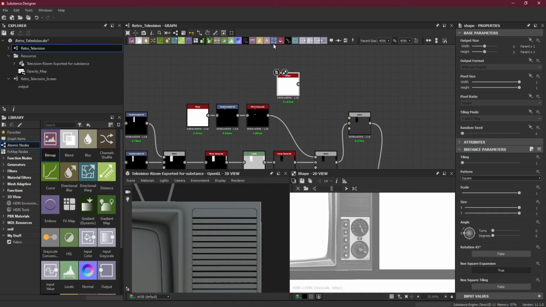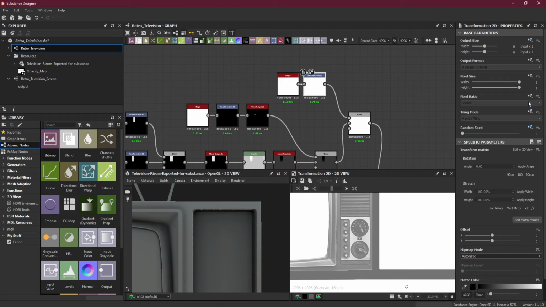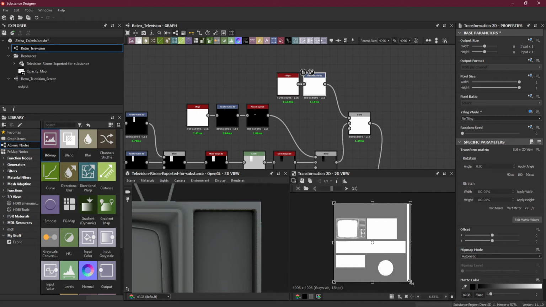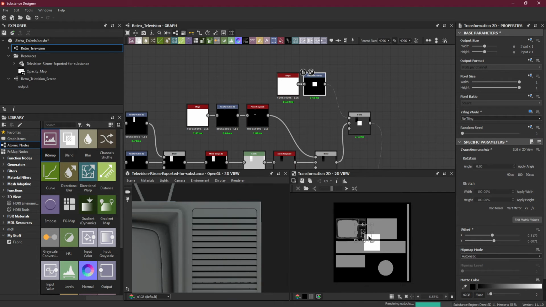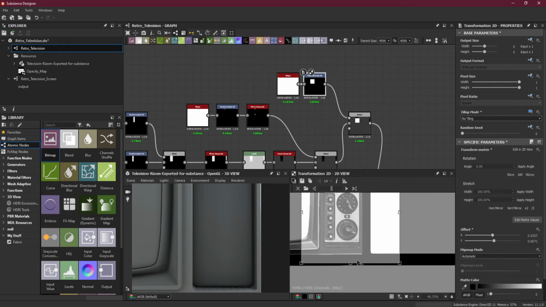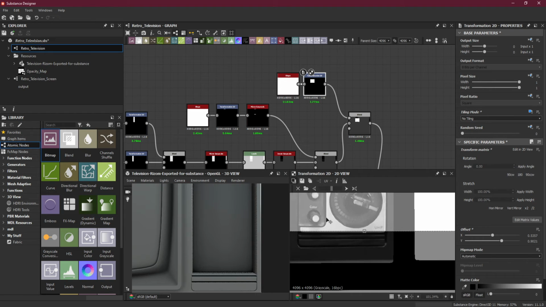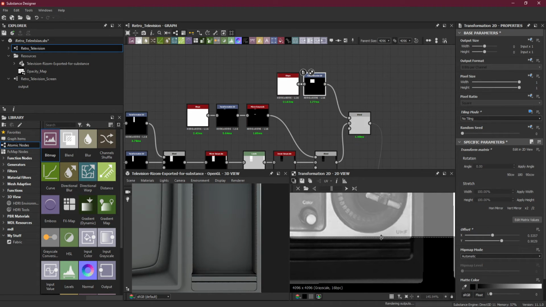Add a transform 2D to it. Connect it to the blend foreground. Change the tiling to no tiling for the transform. Now I will decrease the size of it, and I want this to be in this area. So this part we are going to create right now.